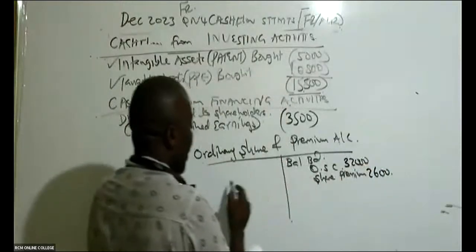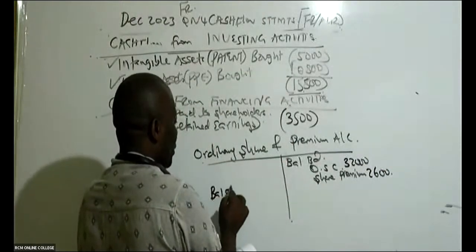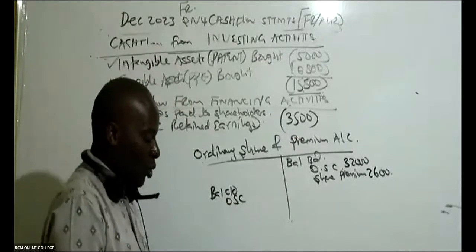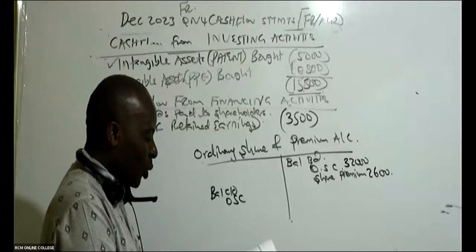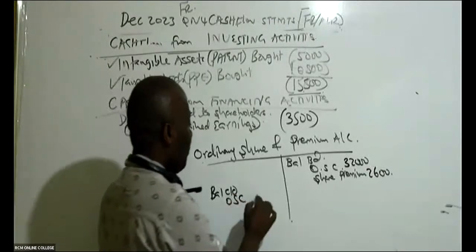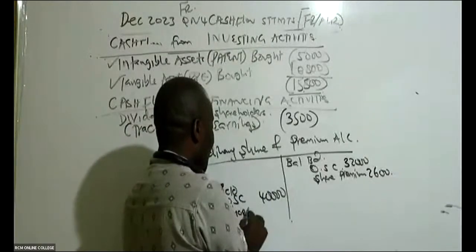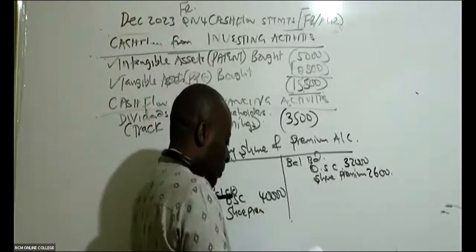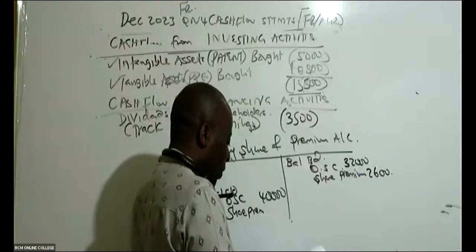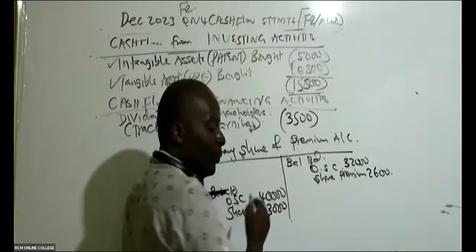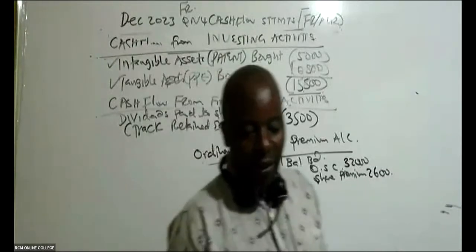Then you bring things down here, carried down. Ordinary share capital carried down for 2023 is 40,000. And share premium carried down is 3,000. All right.